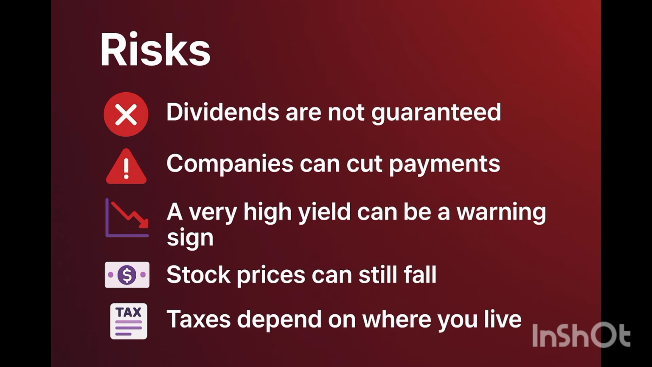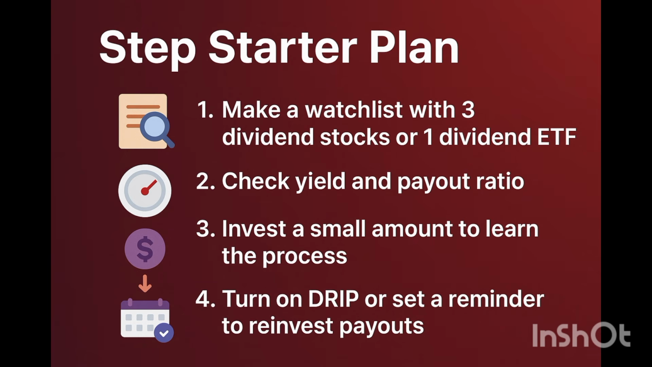So what can be the risks? Dividends are not guaranteed. Companies can cut payments. A very high yield can be a warning sign, and the stock price can still fall. And lastly, the tax depends on where you live. Obviously, it is different for different people depending upon their location and the geographical area where they are living.